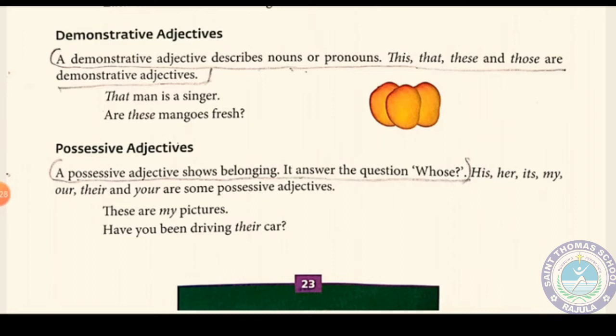Now here a possessive adjective shows belonging and it answers the question whose. It means his, her, its, my, our, their, your are some possessive adjectives. These are my pictures. Whose pictures? My pictures. Have you been driving their car? Whose car? Their car.